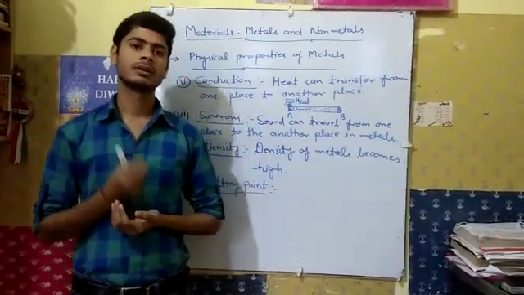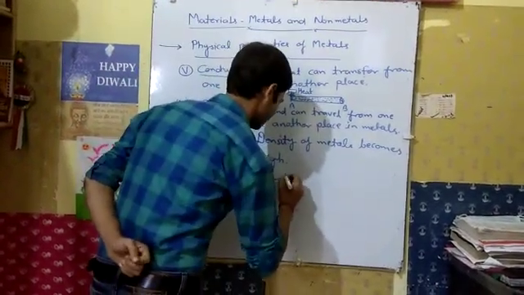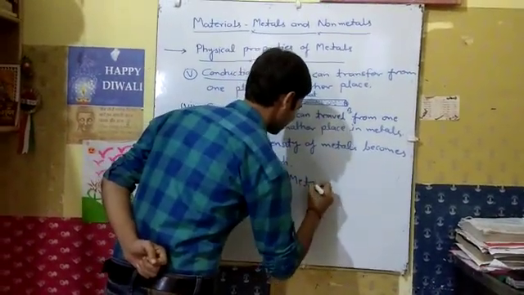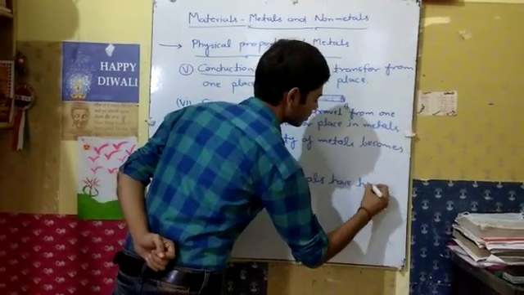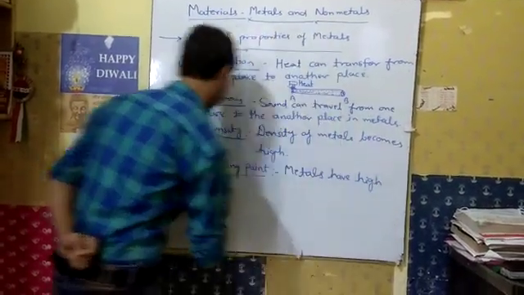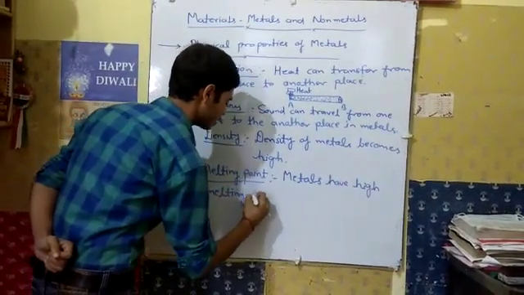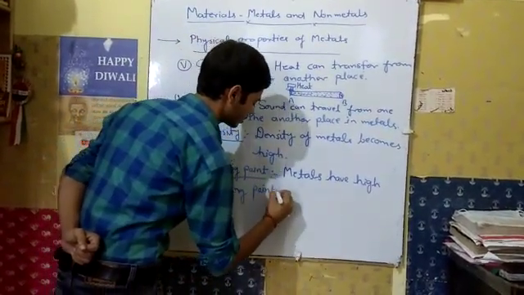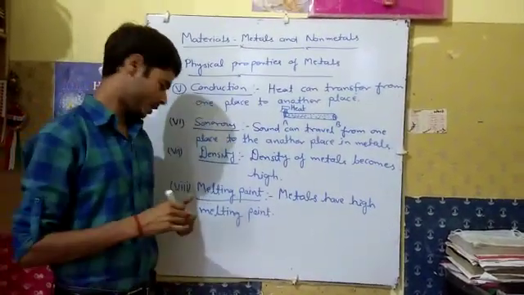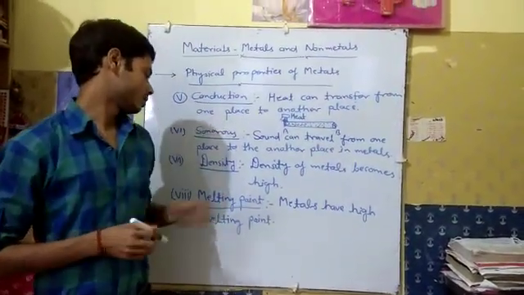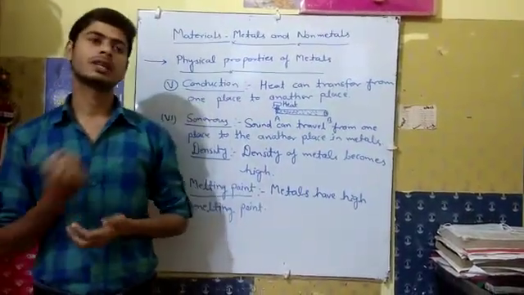Metals have a high melting point. For example, take the element tungsten, which is used in an electric bulb.